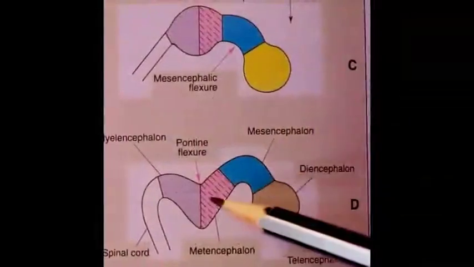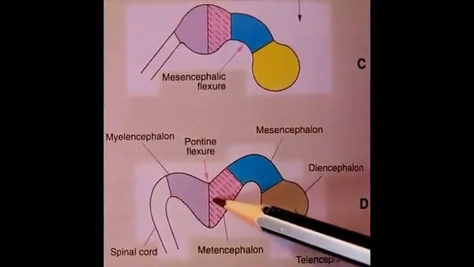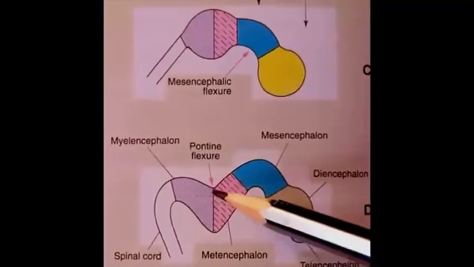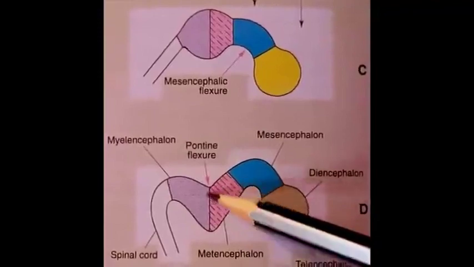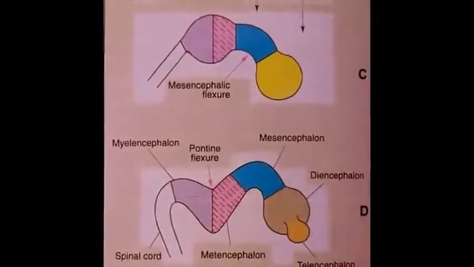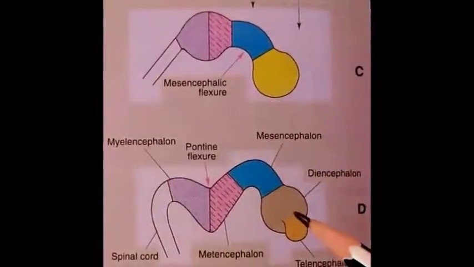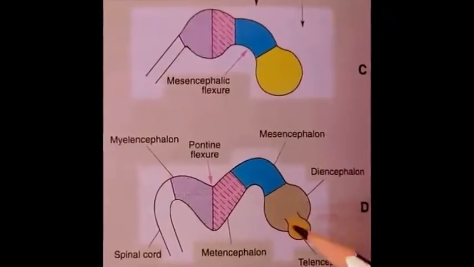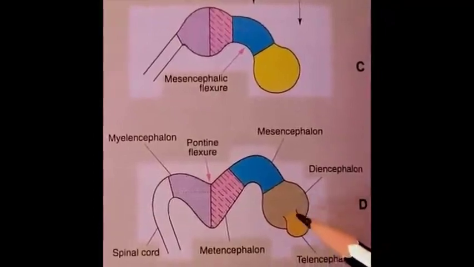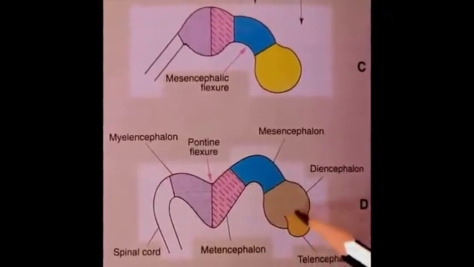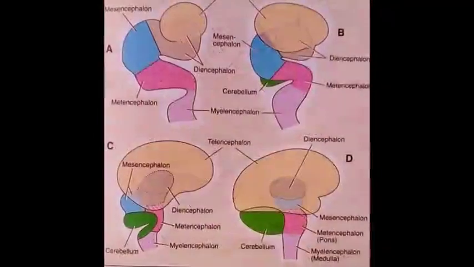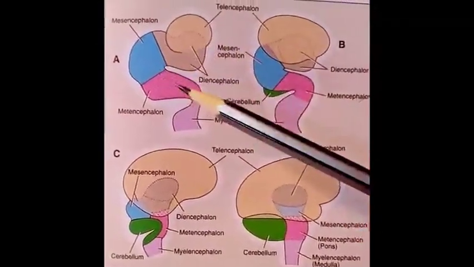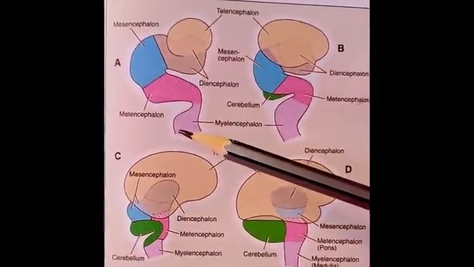The next flexure is the pontine flexure, which appears at the junction of metencephalon and myelencephalon in the middle of rhombencephalon. Then at last the telencephalic flexure appears, between the telencephalon and diencephalon. This flexure appears late. These flexures lead to the orientation of different parts of the brain as in adults.